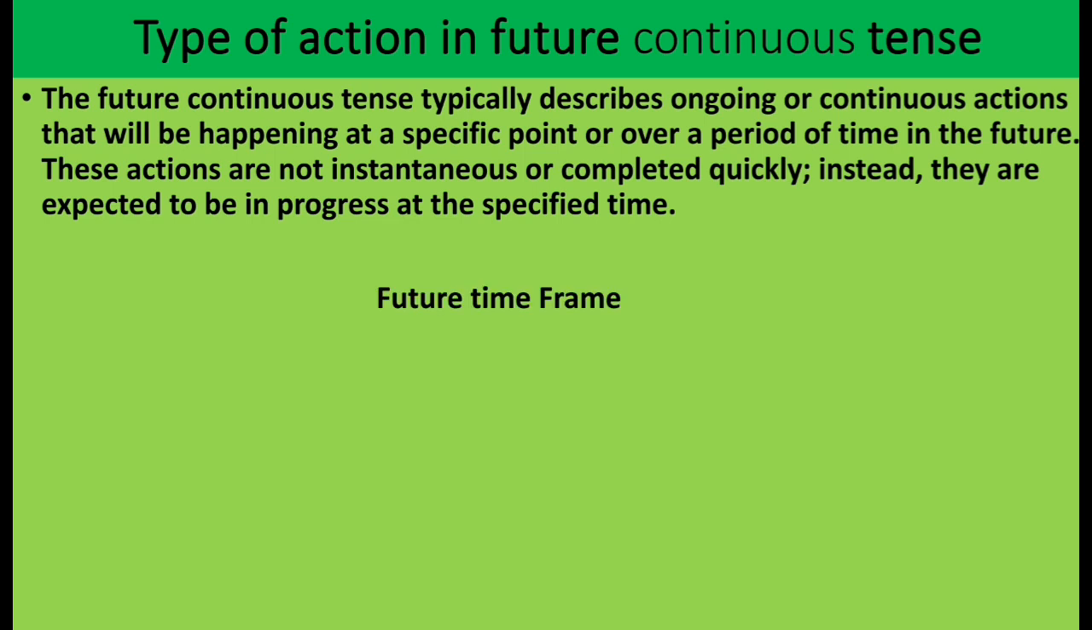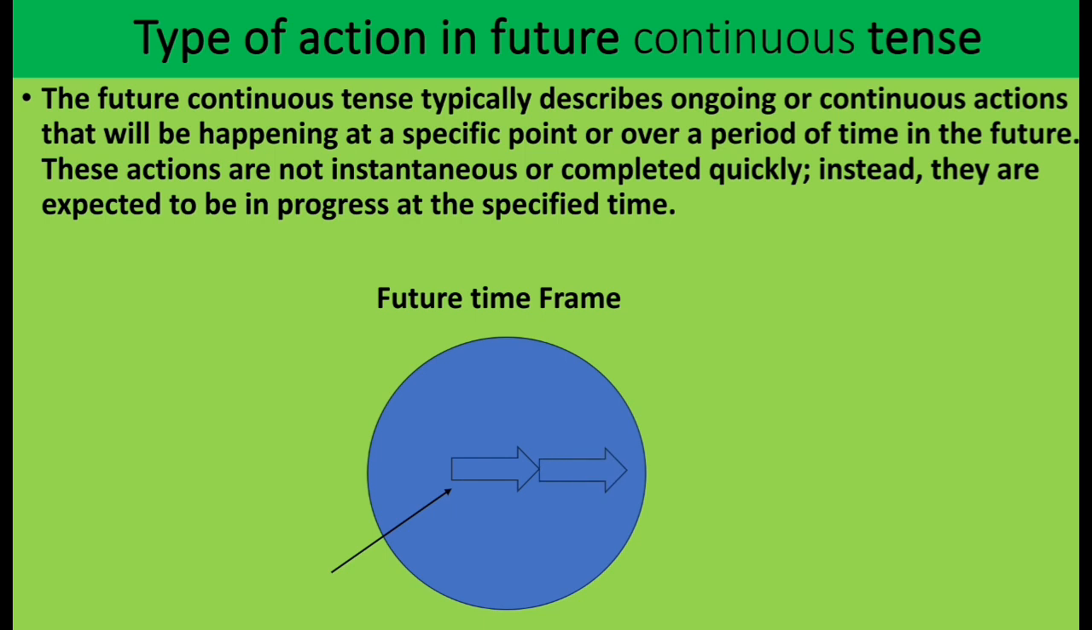Suppose we have a time frame in the form of this circle, and every action that will happen in future time will be indicated in this particular time frame. And let's suppose that the action will happen at this specific point in future time frame. And what kind of action is this? This will be continuous action. It will not be completed. It will continue. Now let's have a look on the sentence structure of future continuous tense.